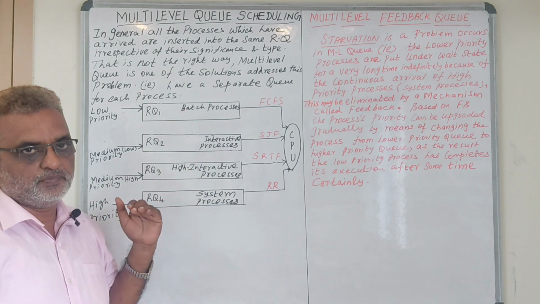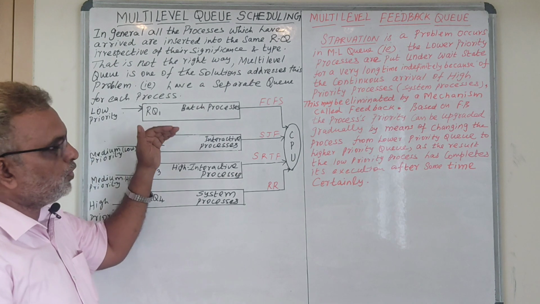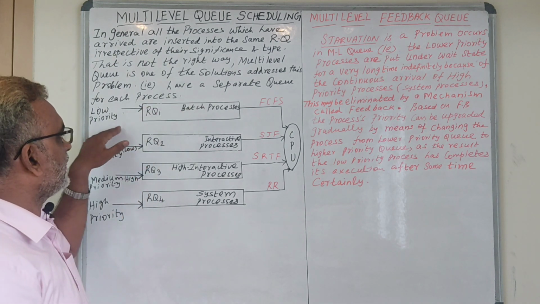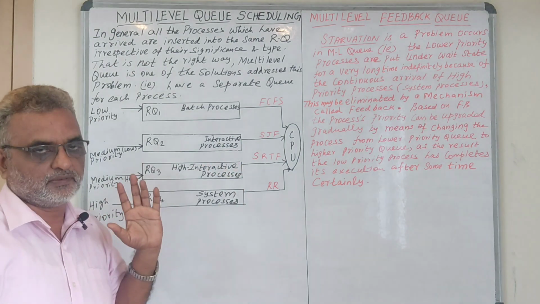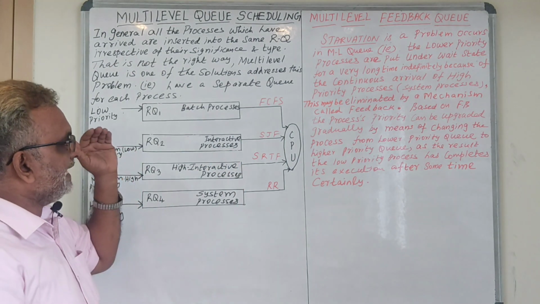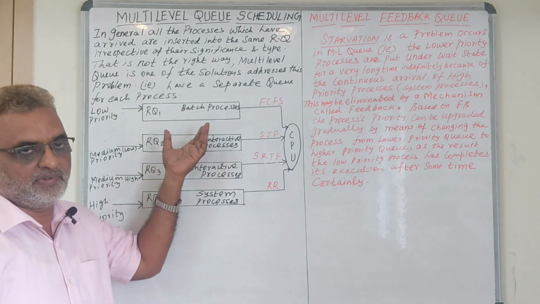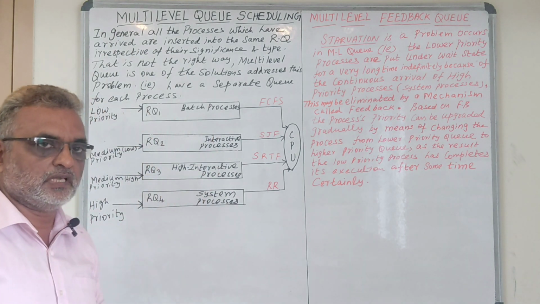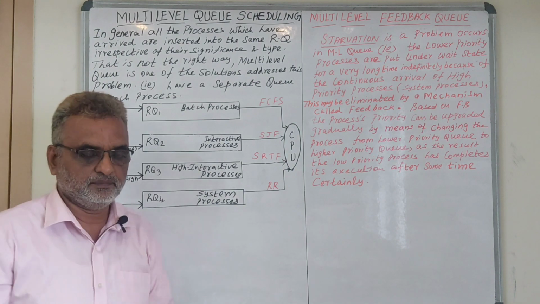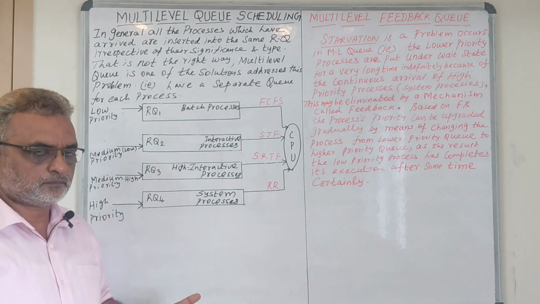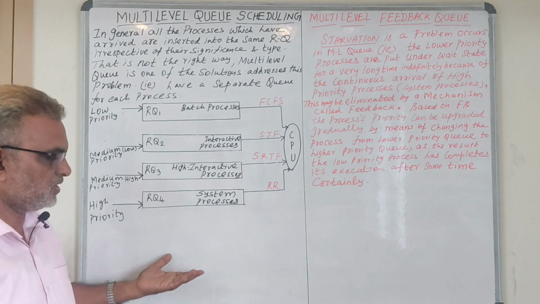This is a problem. We don't know when this batch processing, this low priority process, will get the processor. So for an indefinite time, the process will be put under wait. This problem is called starvation. How can this problem be solved?